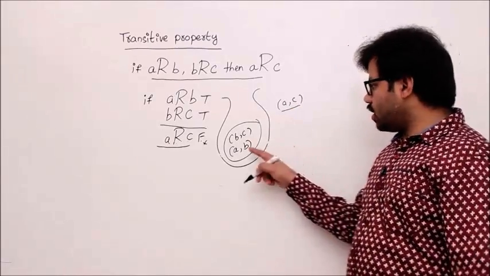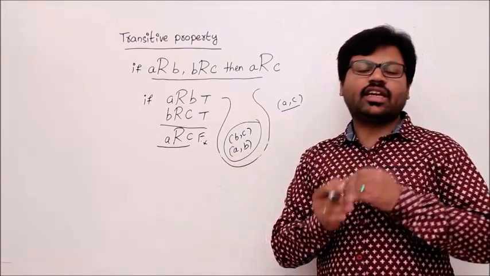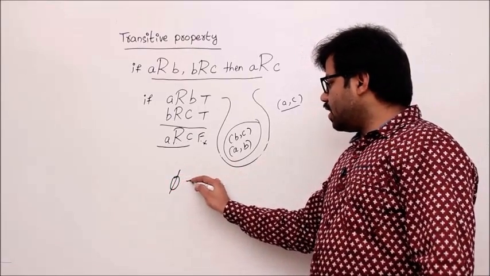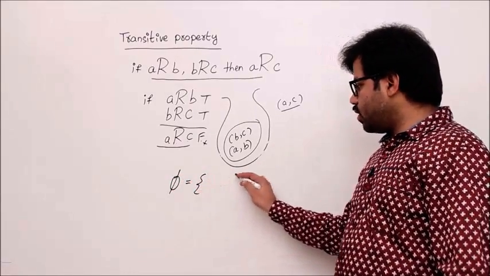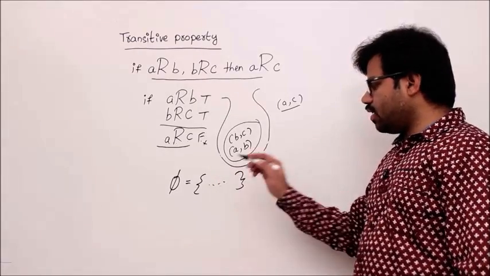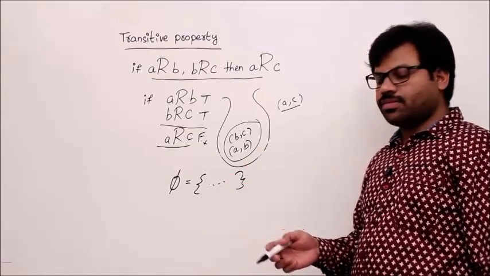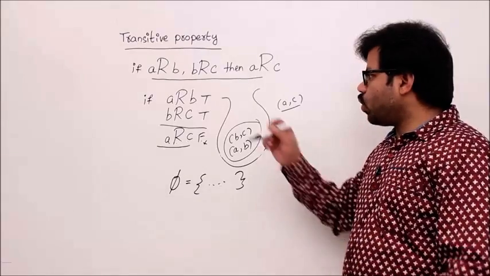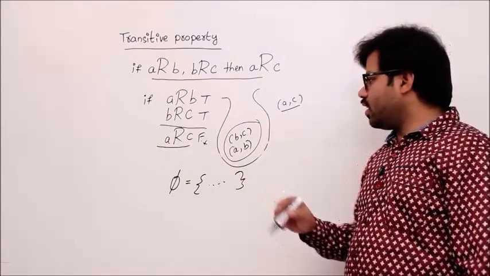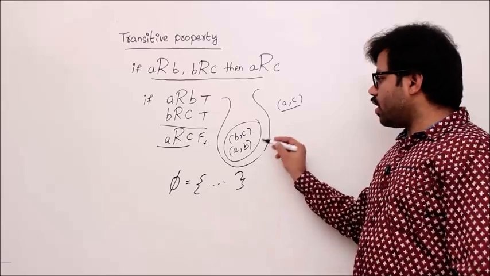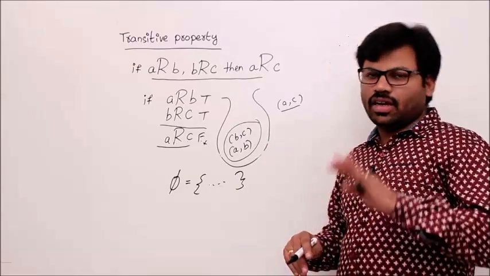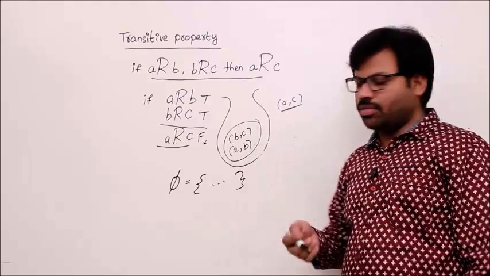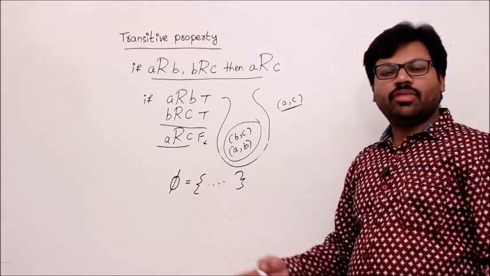If you cannot show such elements, then definitely that relation will become transitive. That's the reason the empty relation is transitive. The empty relation can be shown like this, right? Now you see this relation. Nothing is there. If there is nothing, then you can't violate this formula. To violate this formula, you should have the structure. Definitely there should be elements A comma B and B comma C, and A comma C, which is outside, of course, but we can't show that in the empty set.